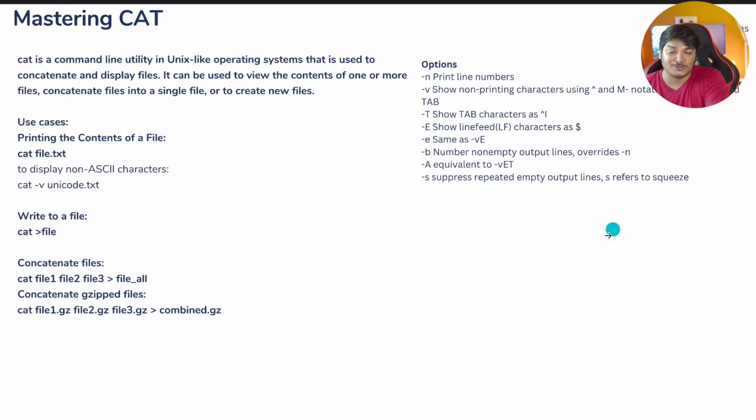You want to look at it, and there are a lot of options available in this cat command. -n prints the line numbers, -v prints the non-printable characters, -T shows the tab characters, -E shows the line end, showing the line feed, -e is the same as -v plus -E, and -b numbers the non-empty output lines. So all these options are there.